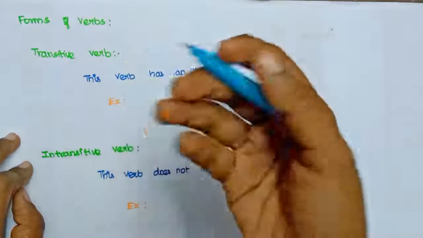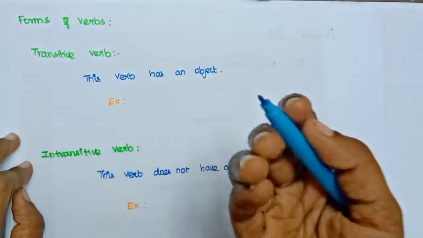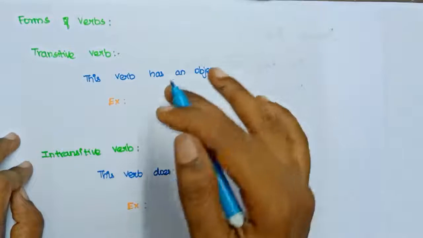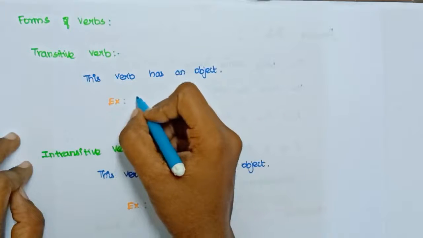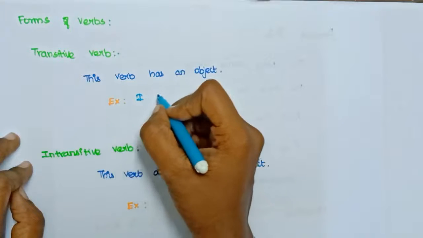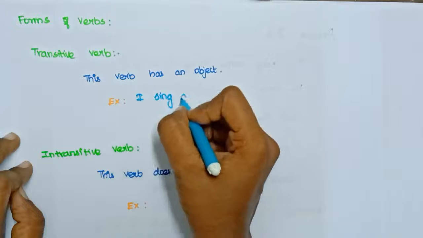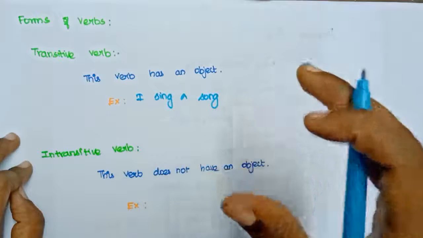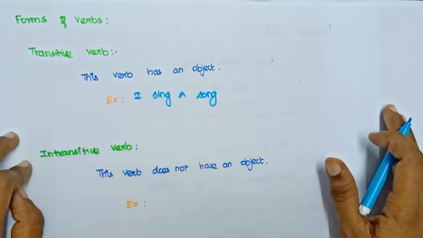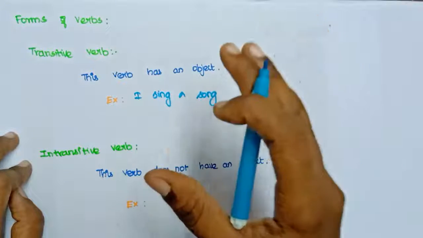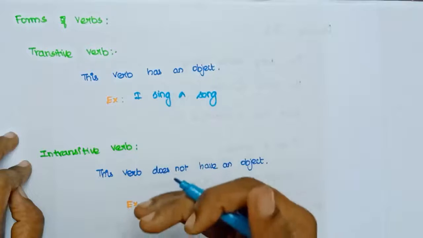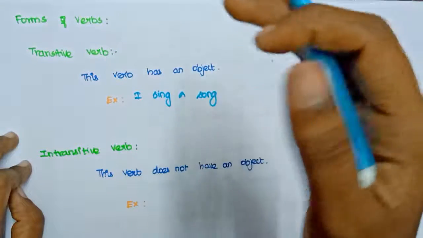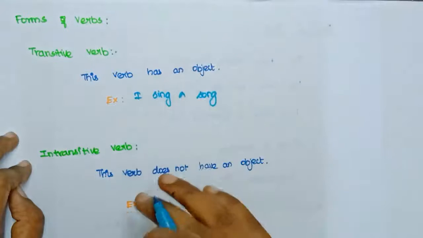Sorry, to be clear: a transitive verb will have an object, and an intransitive verb will not have an object. You better avoid these confusions.